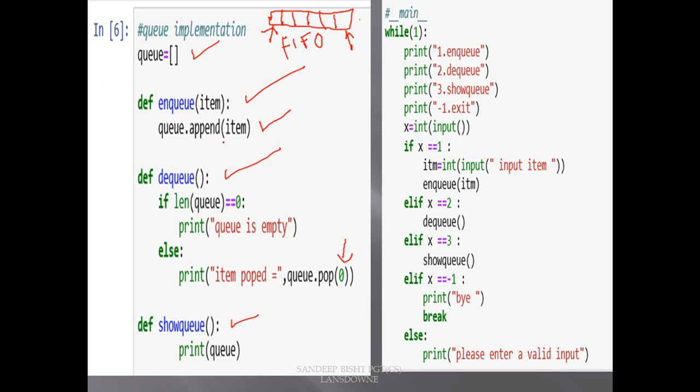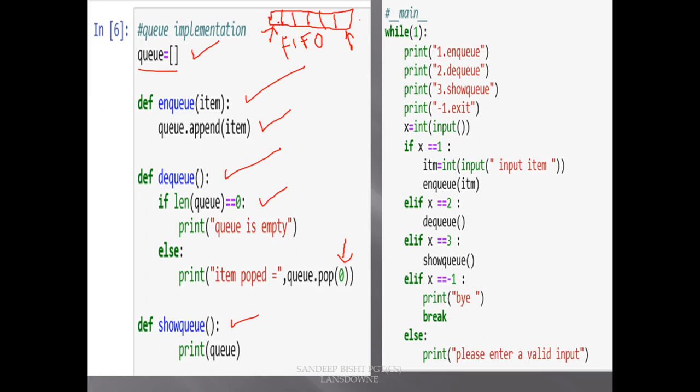So it is very, very simple. I am telling you that it was not this simple in C++ or any other language, but in Python they have made it very, very easy. You just have to call the inbuilt function. And one more thing, in DQ you have to check the length of the queue, of course, because if there is no element in the list, you can't call this pop function. So here we are checking the length of this queue, which we have defined here. It's a list, actually. So if the length of the list is 0, we print this message, otherwise we are popping out the first element.